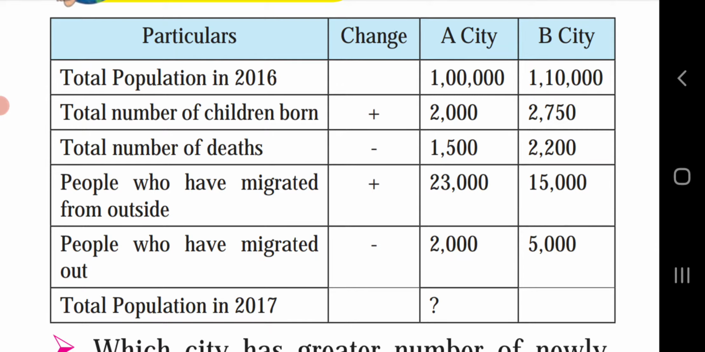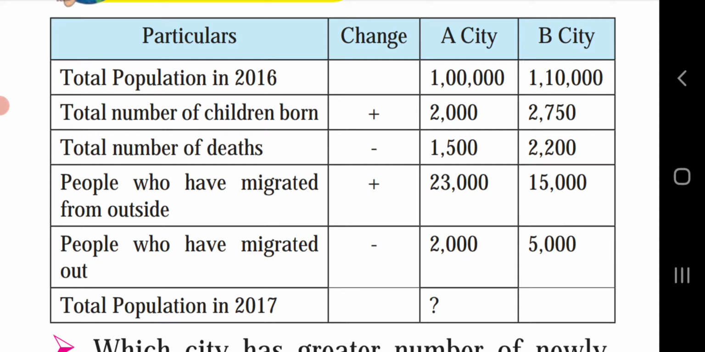2017 we have to find out. Let's see about A city. The total population in 2016 was 1 lakh. The total number of children born, that is, we have to add. So 2,000 people are added to 1 lakh. So 1 lakh 2,000 will be the population of A city.